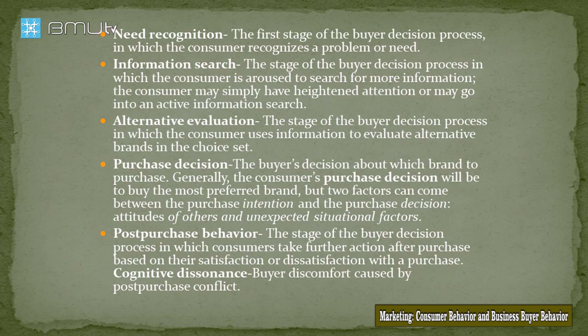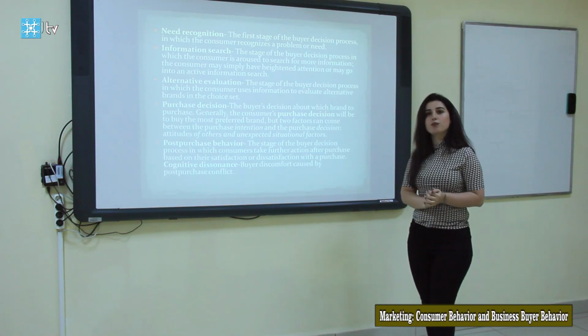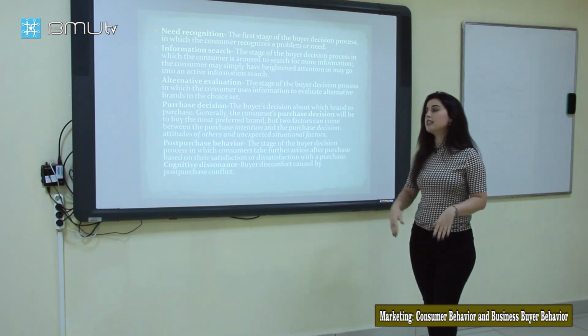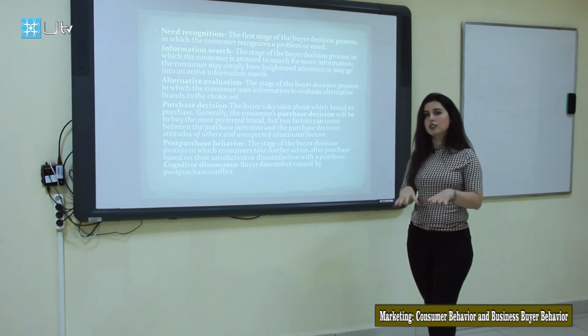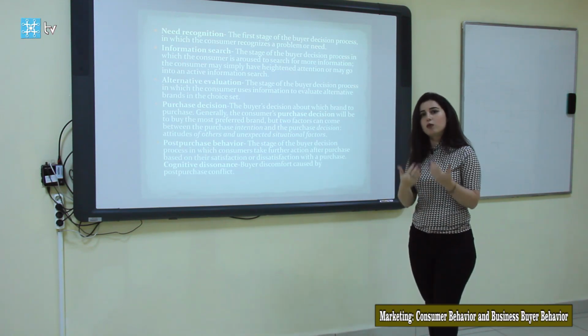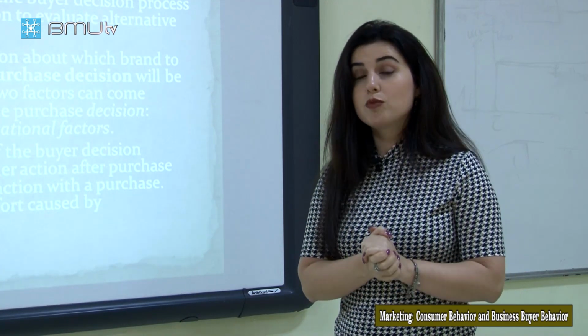After getting the information, we define the alternatives and compare them to see which one is more suitable for us. That is the evaluation process of alternatives, and after this process, the next stage is purchase decision. In this stage, after all of that, we decide about our purchase, what we want to buy, and which one is more suitable for us.